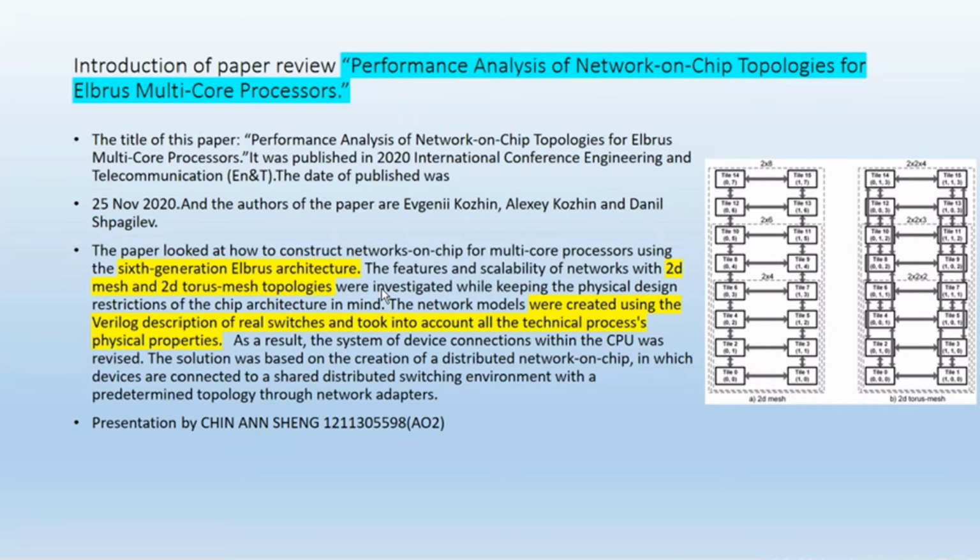The title of this paper is called Performance Analysis of Network-on-Chip Topologies for Arbor's Multi-Core Processors. The summary of this paper is to look at how to construct networks on chip for multi-core processors using the 6th generation Arbor's architecture. The features and scalability of networks with 2D mesh and 2D direct mesh topologies were investigated while keeping the physical design restrictions of the chip architecture in mind.